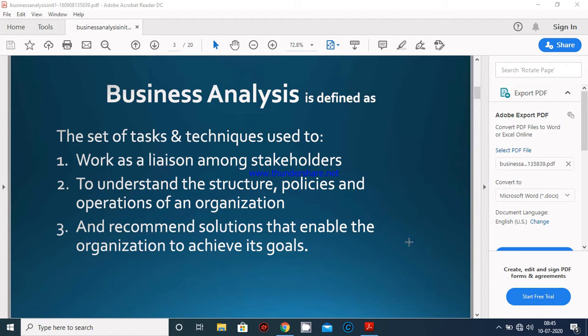So, what is business analysis? Here is a technical definition: business analysis is the set of tasks and techniques used to work as a liaison among stakeholders; second, to understand the structure, policies and operations of an organization; and third, to recommend solutions that enable the organization to achieve its goals.